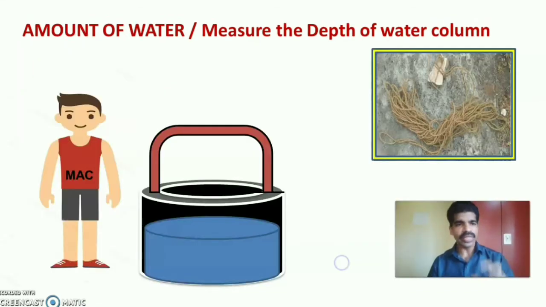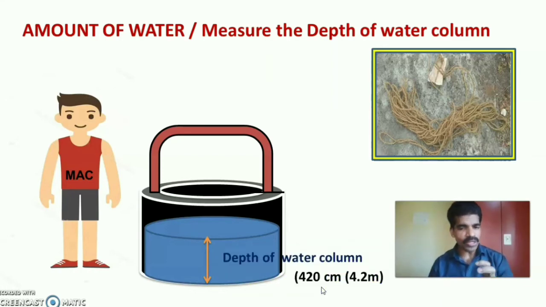So the second step of the MAC is to find out the amount of water, or measure the depth of the water column. He has already prepared a rope with a heavy stone, and he throws the rope slowly into the well until it contacts the lower portion of the well. So he has measured the depth of the water as 420 centimeter. That means 4.2 meter.